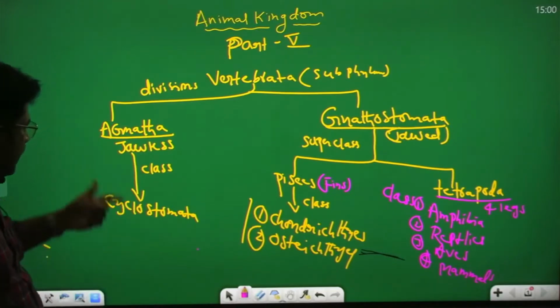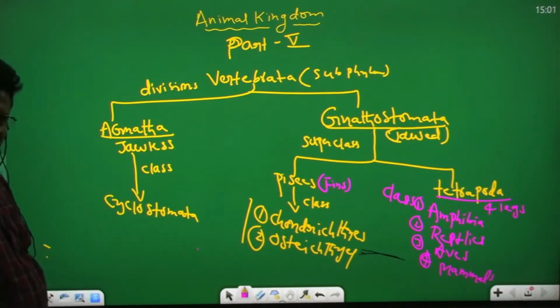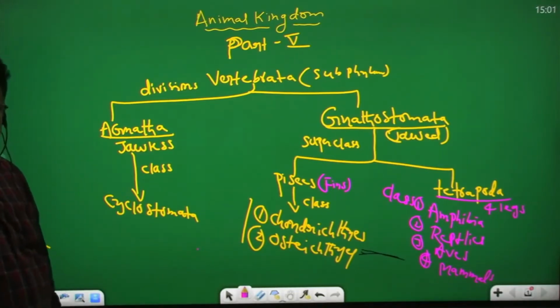First, now going to Agnatha. Agnatha means jawless. In the jawless organisms, only one class is there, Cyclostomata. Today we discuss Cyclostomata very clearly.